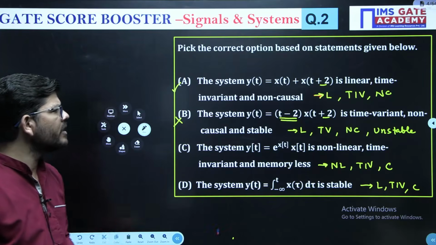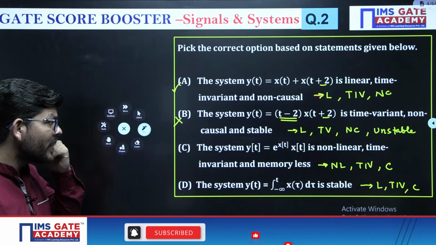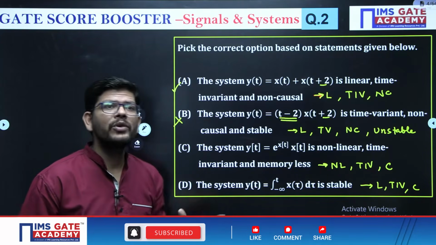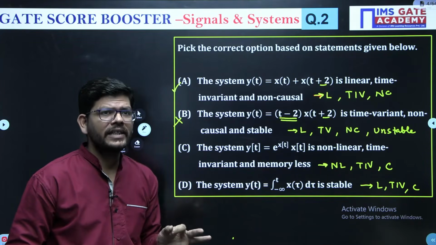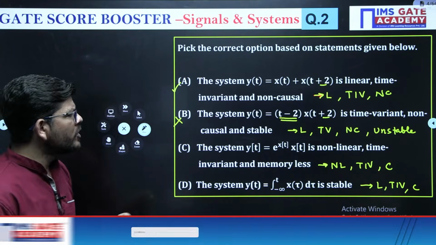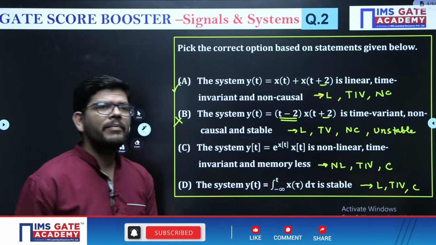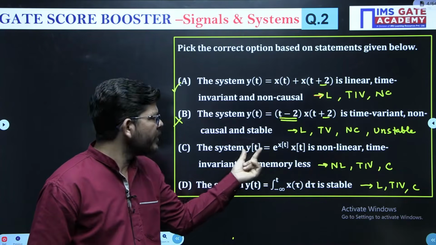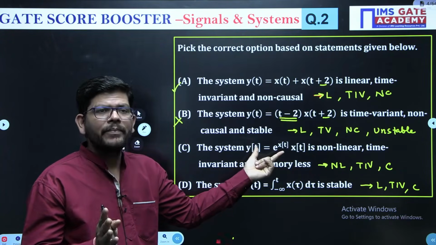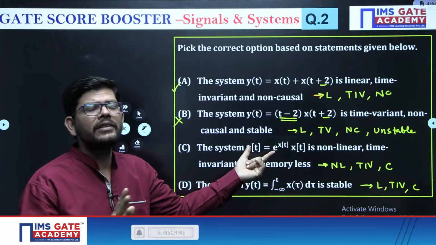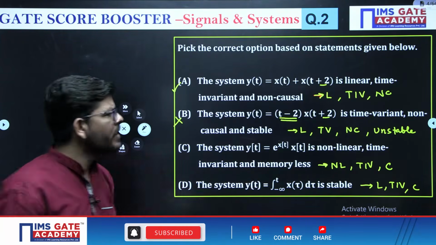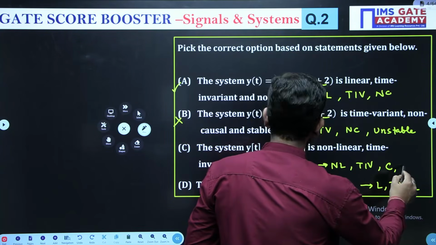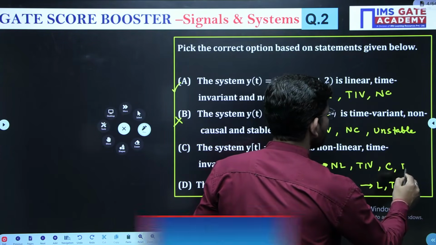If I see statement number C, they are saying it is non-linear, it is time invariant, and it is memory-less. Memory-less means it is static, right? So static or dynamic, how to see? Have a look over t. Everywhere you will see t is a plain t. Neither shifting, scaling, nor reversal, no operator is operating on t. So this is memory-less. Memory-less means it is static.